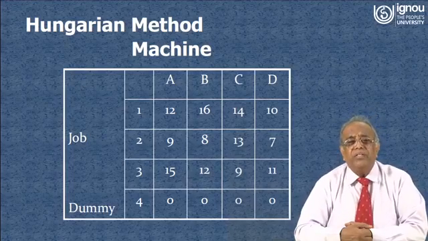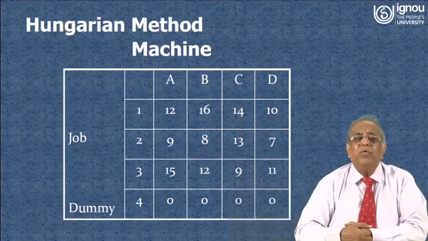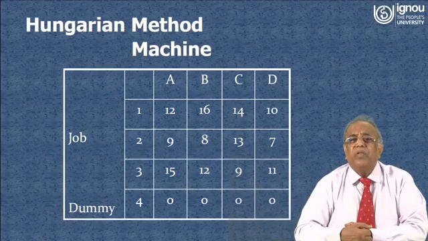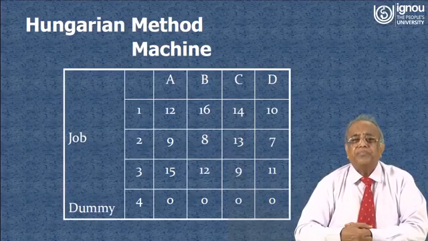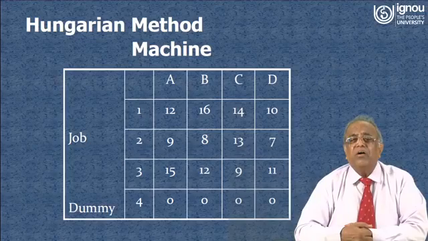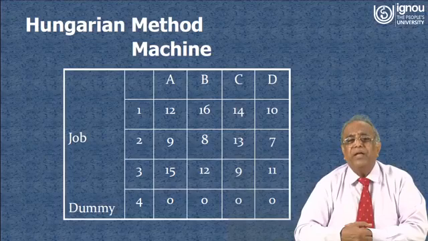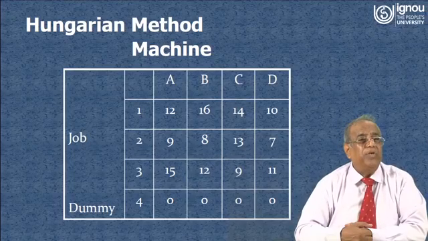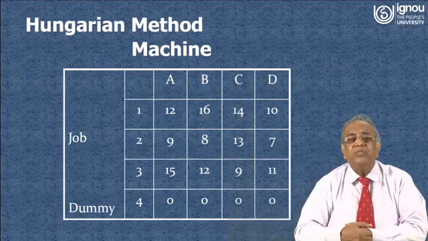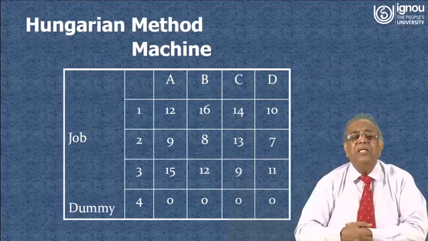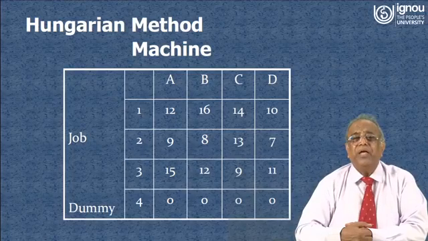Now for this problem, first of all we have to find the row minimum. So what is the row minimum for each row? For the first row, 12, 16, 14 and 10, 10 is the row minimum. For job 2, 7 is the row minimum, for job 3, 9 is the row minimum, and for job 4 the row minimum is 0. Now we have to deduct this minimum number from each of the cost elements in each row.